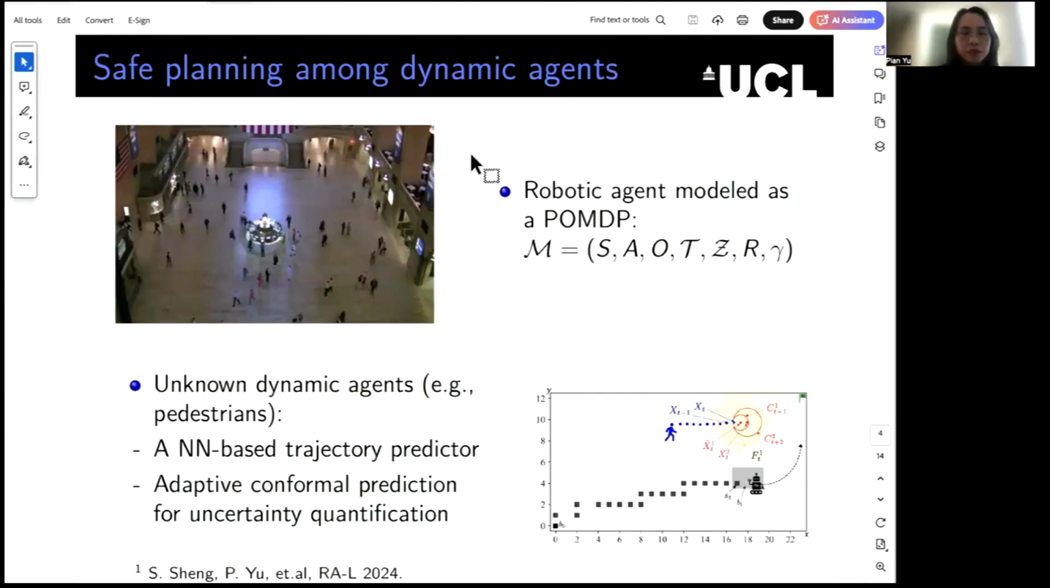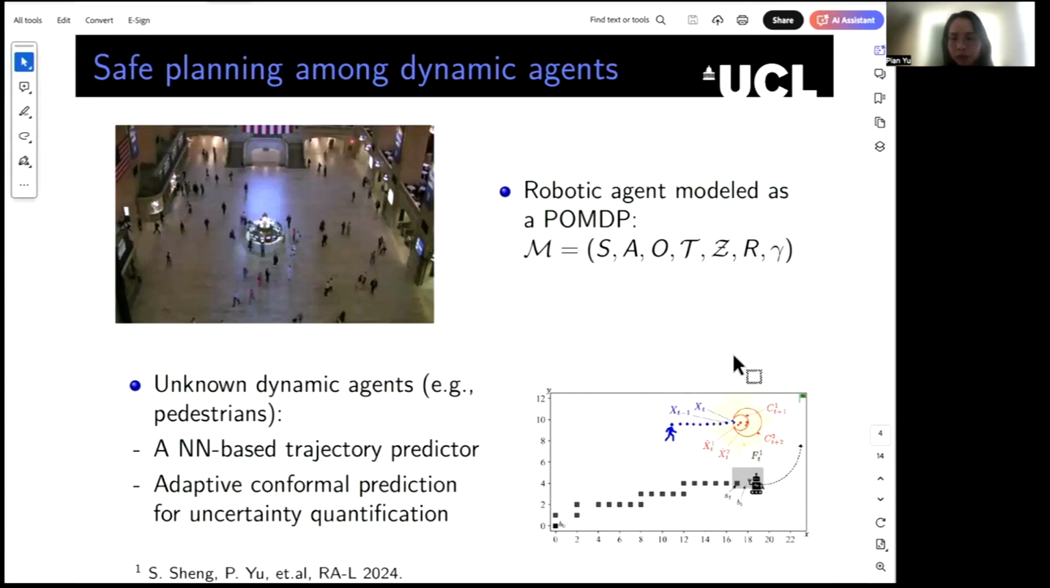Then we further consider the safe planning problem for robotic systems among dynamic agents. We consider an unknown environment that is populated with unknown dynamic agents. The purpose is to guarantee the safe operation of the robotic systems. Here, the robot is modeled as a POMDP-M. For the unknown dynamic agents, such as pedestrians, the proposed idea is as follows. First, we train a neural network-based predictor for predicting the future trajectory of the dynamic agents. Moreover, adaptive conformal prediction is further used for uncertainty quantification.